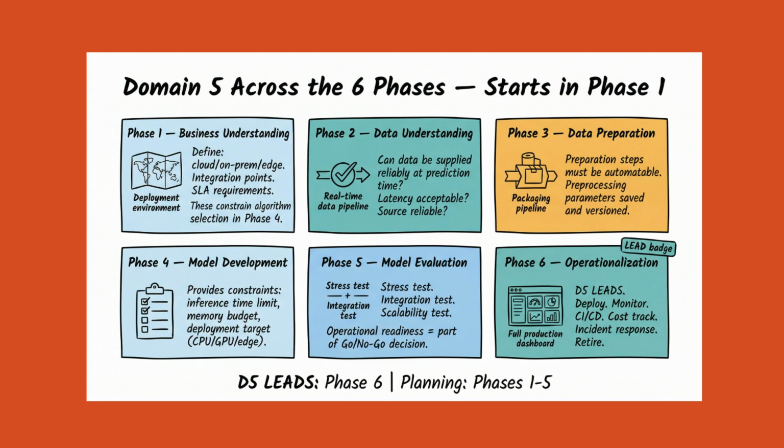In Phase 4, Domain 5 provides the operational constraints that inform algorithm selection. Inference time limit, for example, 50 milliseconds. Memory budget, model file size limit, deployment target, CPU server, GPU cluster, or edge device. A model that cannot meet these constraints cannot be deployed, regardless of its accuracy.